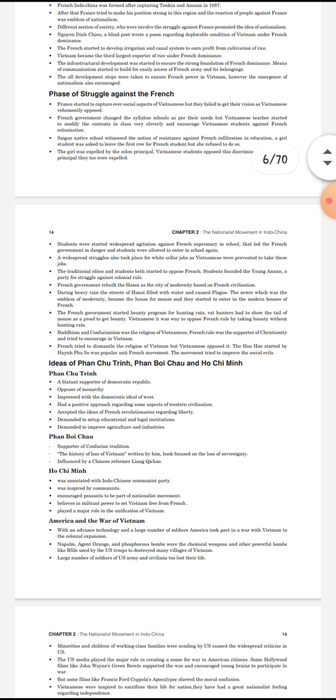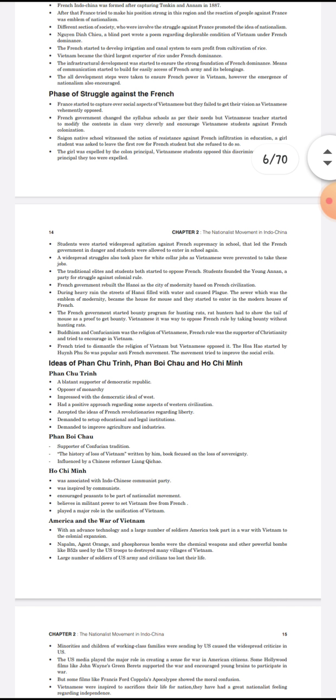Buddhism and Confucianism were the religions of the Vietnamese. French rule supported Christians, and they tried to encourage Christianity in Vietnam. The French tried to suppress the religions of Vietnam, but the Vietnamese opposed it.